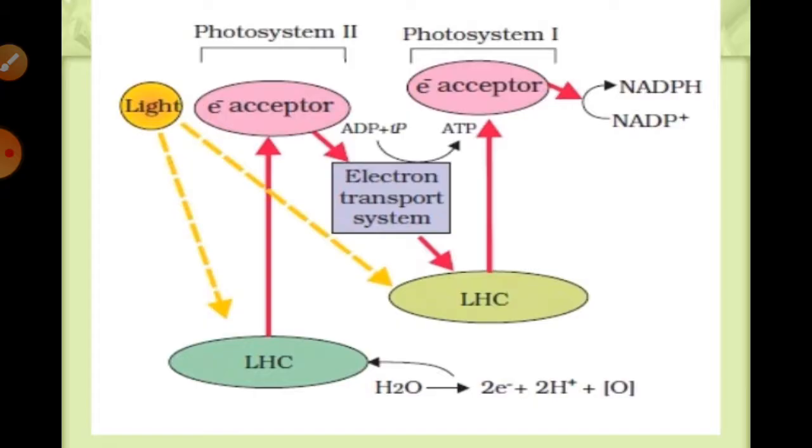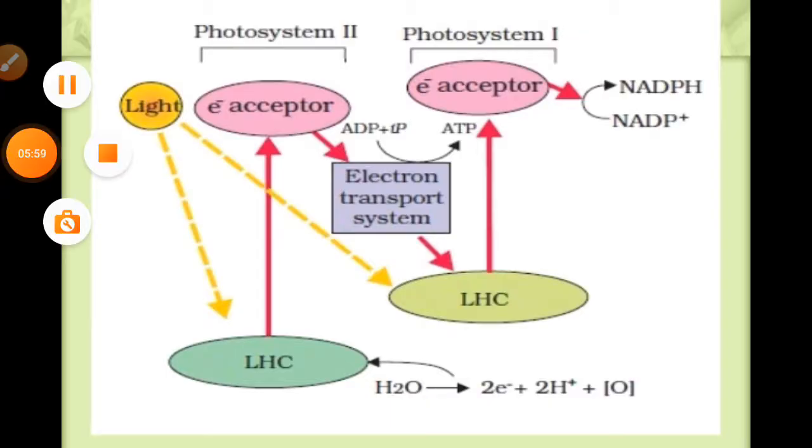So here this electron transport chain starts. Or we can say the 680 nanometer light is absorbed by the reaction center of photosystem II, due to which a pair of electrons becomes excited and jumps into an orbit away from the atomic nucleus, and the electrons are then picked up by the electron acceptor.